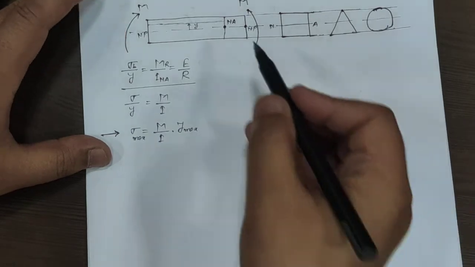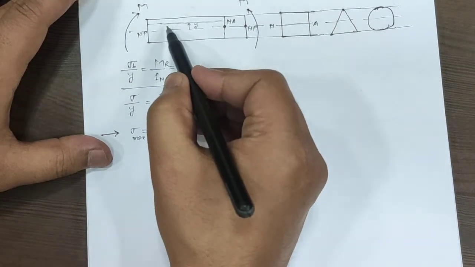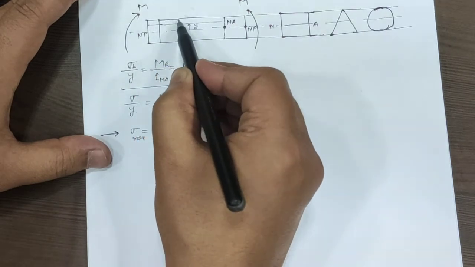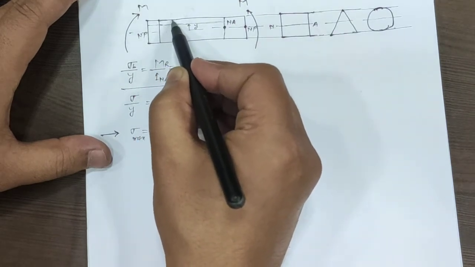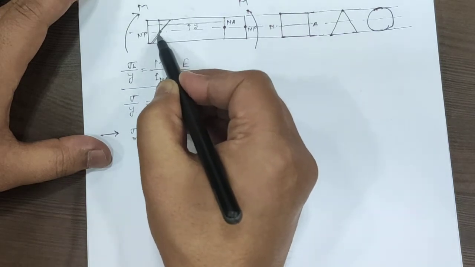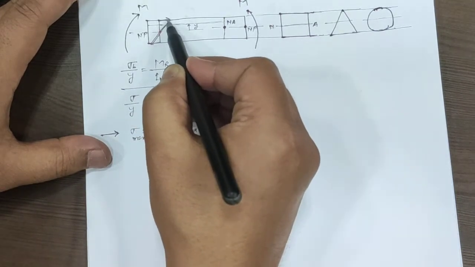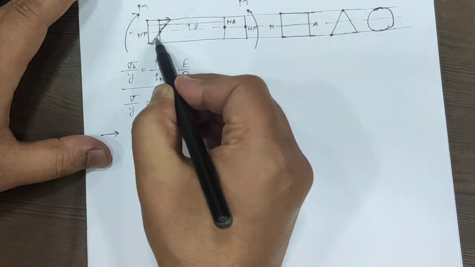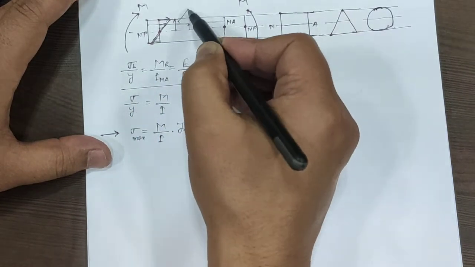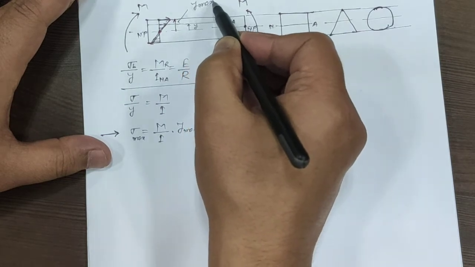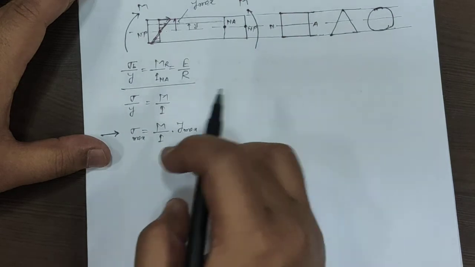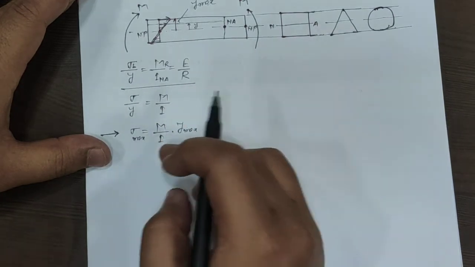In the last lecture also we discussed the variation of bending stress. The variation of bending stress is like this. At the neutral fiber we have zero bending stress, and at the extreme fiber we have maximum bending stress. So for this case we have y maximum, and corresponding to y maximum we will have sigma maximum.